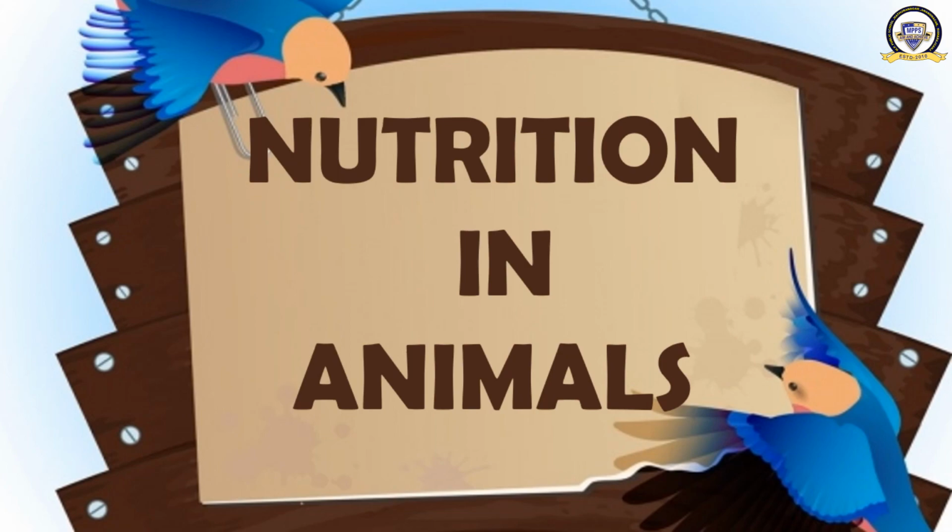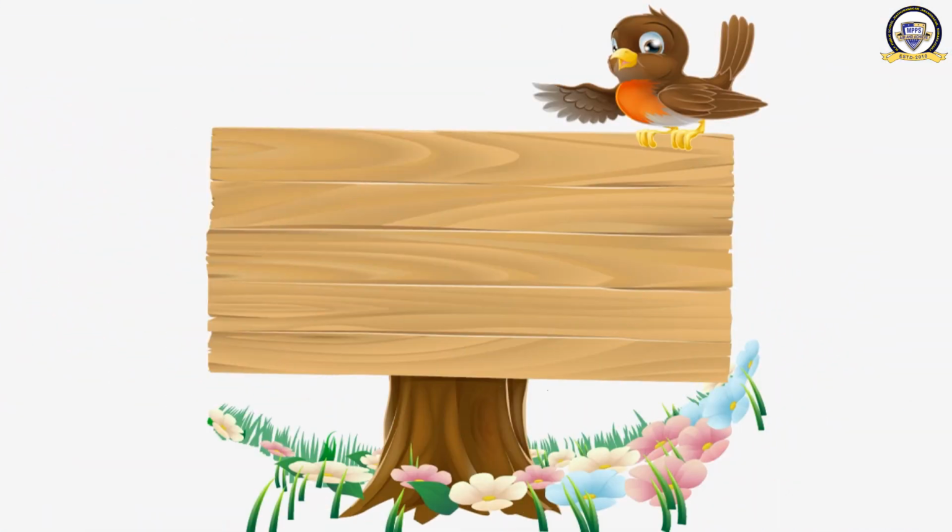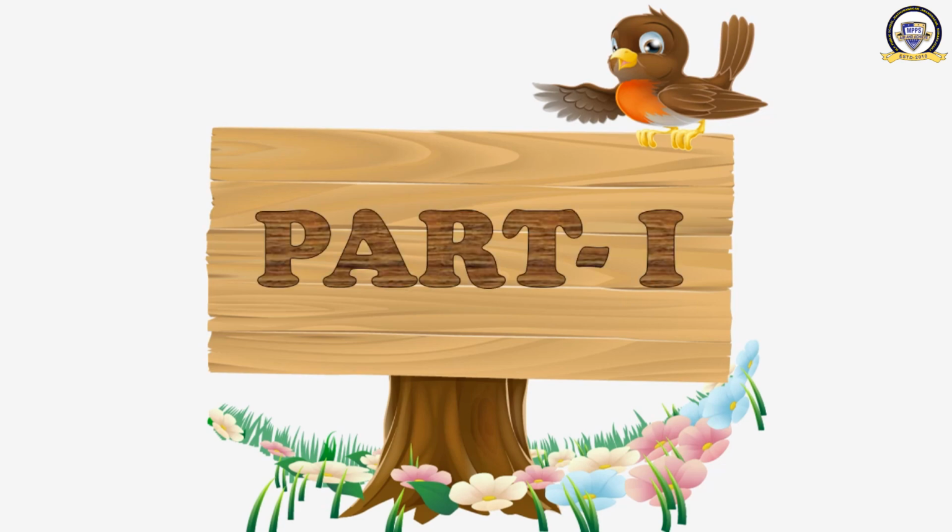We obtain foods such as wheat, rice, vegetables and fruits from plants. We get milk products, meats and eggs from animals. Human beings that obtain food from plants are called herbivores, and human beings that obtain food from both plants and animals are called omnivores. So I think we have recalled the first chapter, right? So let us move on. In this video, we are going to study part 1 of this chapter.